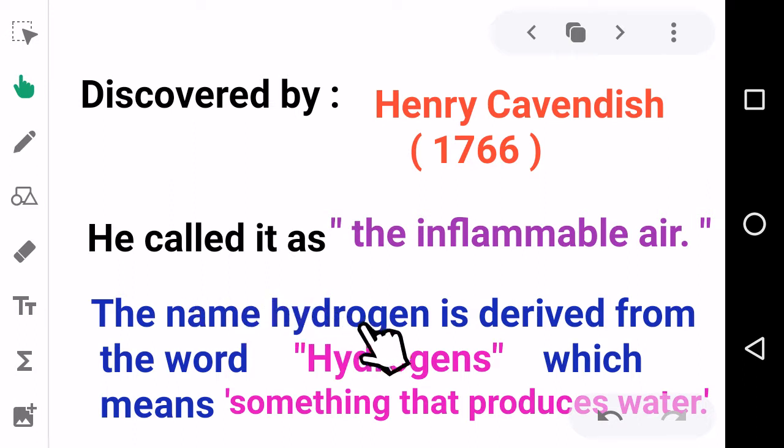The name hydrogen is derived from a Greek word, hydrogens, which means something that produces water. Why is it so called? Because when hydrogen burns in air, it reacts with oxygen and produces water. That's why it is named so.